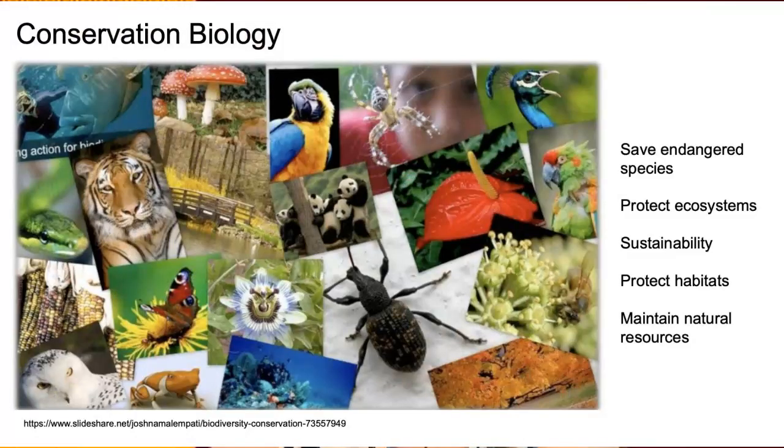So what is conservation biology? This is a way to save endangered species, to protect ecosystems, to ensure sustainability, to protect habitats, and maintain natural resources. Species become endangered when there are few of them left on the Earth. There are different levels of endangered species that we will talk about. We will discuss ways to protect ecosystems and to increase sustainability for the planet, as well as ways to protect habitats and maintain our natural resources.